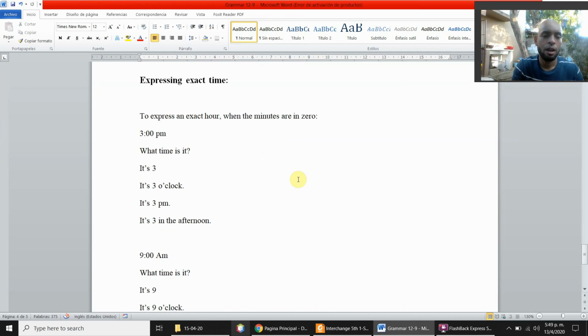Okay, now let's take a look at how to express an exact time. To express an exact hour, when the minutes are zero, for example, 8:00, 8 hours and 0 minutes, we use this, for example, with 3 p.m. What time is it?